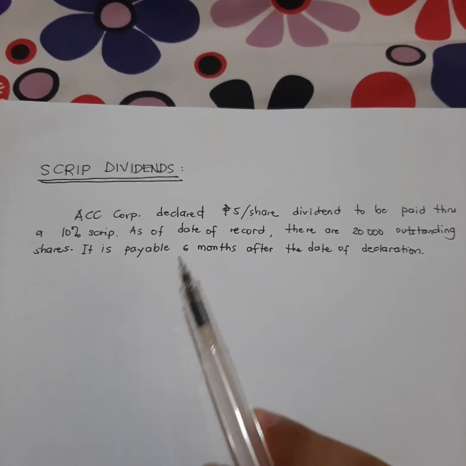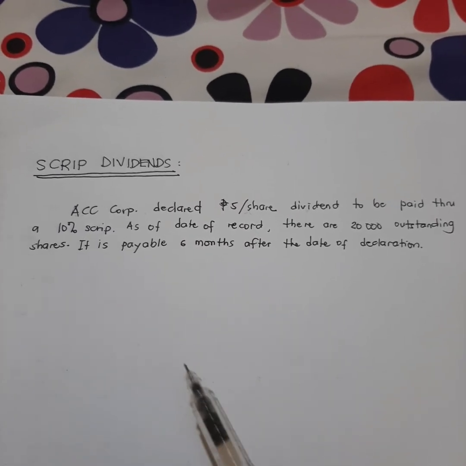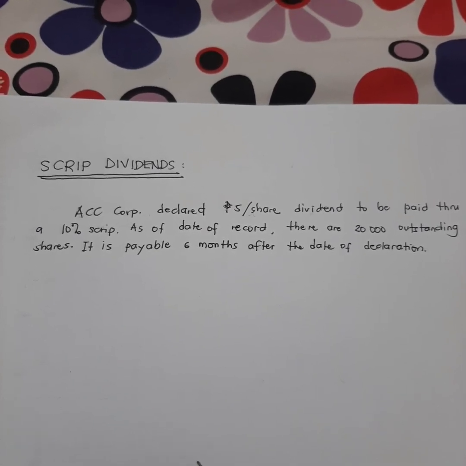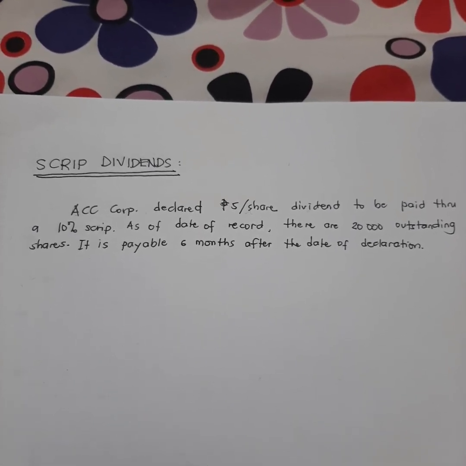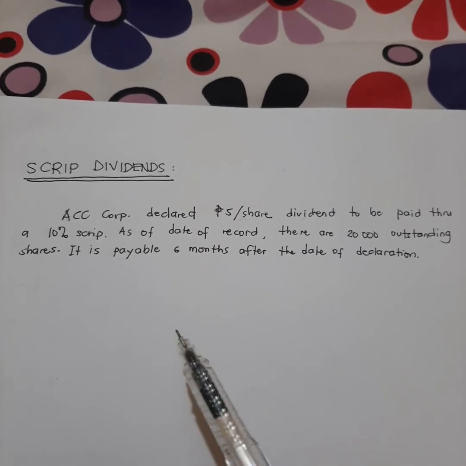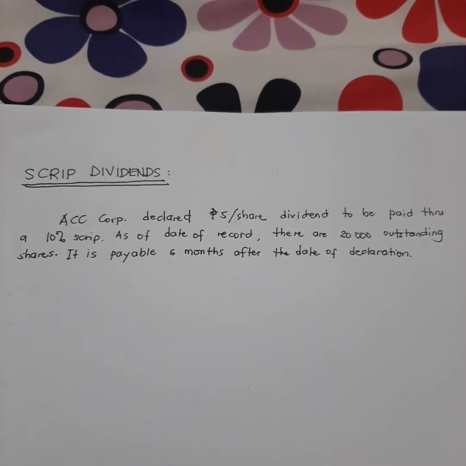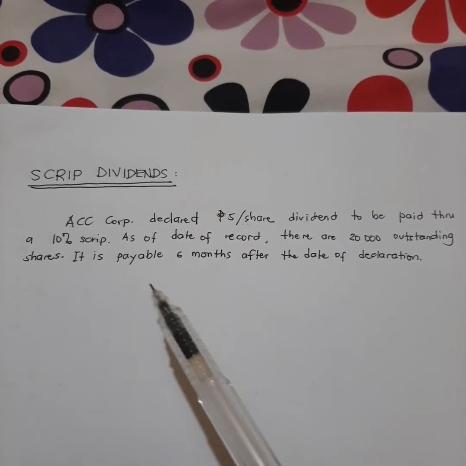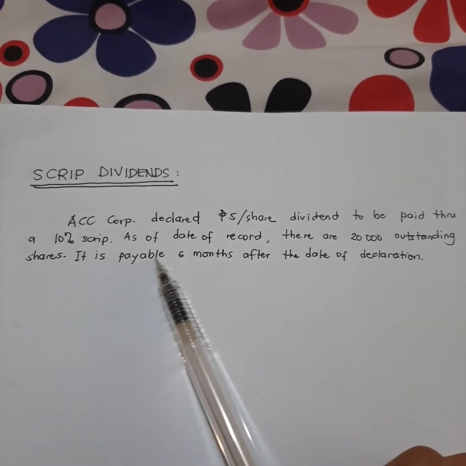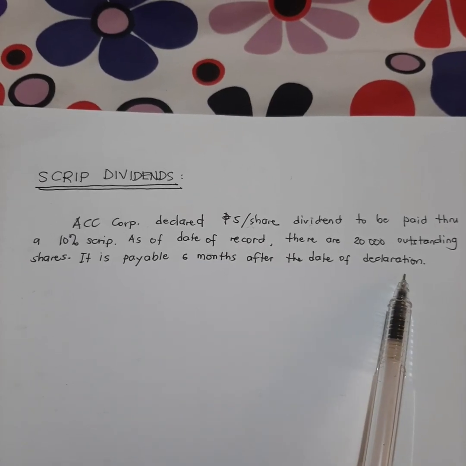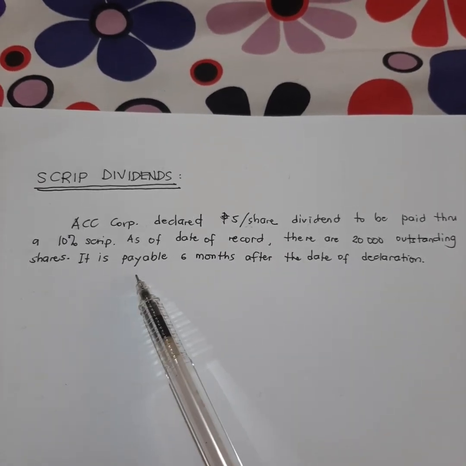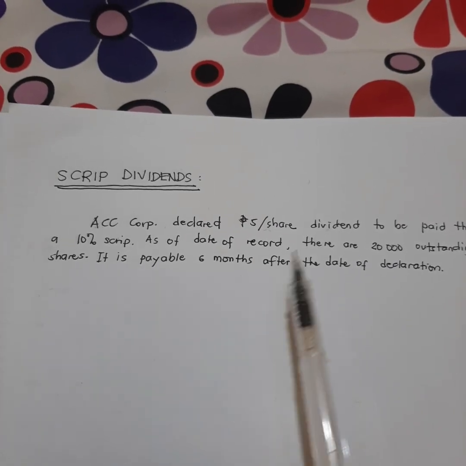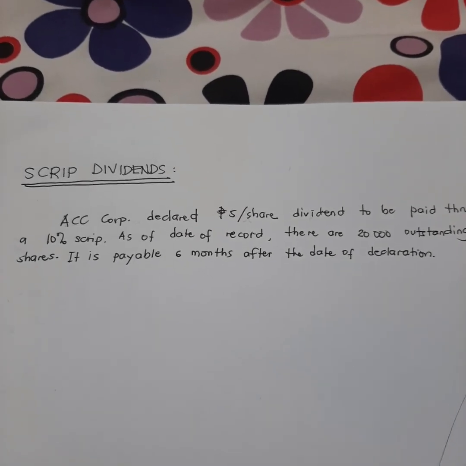So, meron yung normally na interest. So, aside from the dividend that you will be earning, dahil nga hindi mo agad yun marireceive, so it's as if yung utang sa'yo ng company ay tumutubo. Okay? So, let's have this example. ACC Corporation declared a 5 pesos per share dividend to be paid through a 10% scrip. As of the date of record, there are 20,000 outstanding shares. So, it is payable 6 months after the date of declaration.